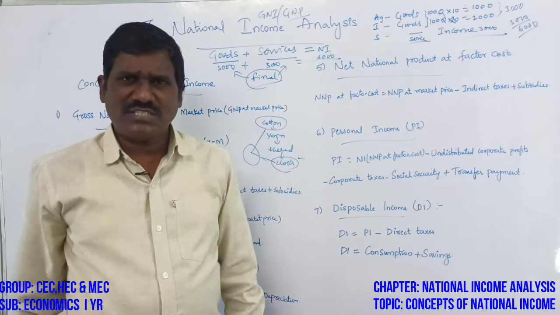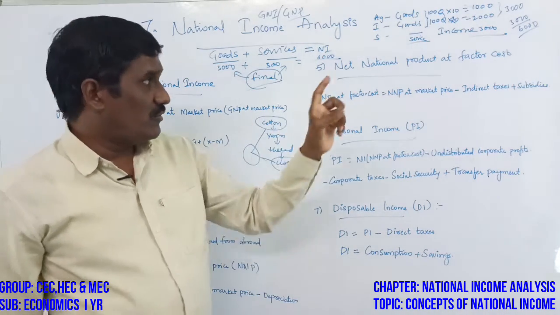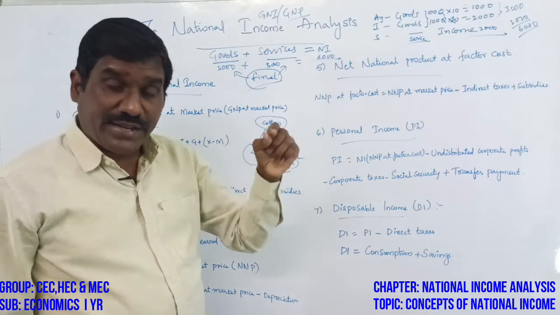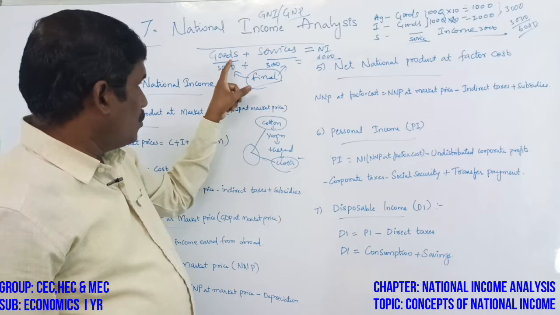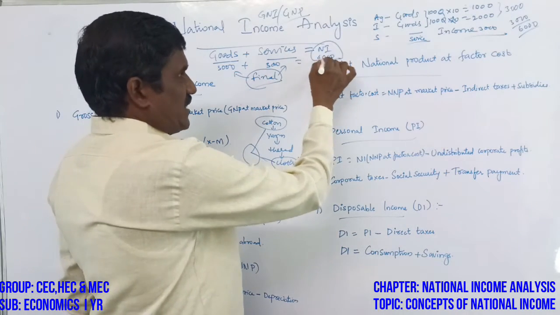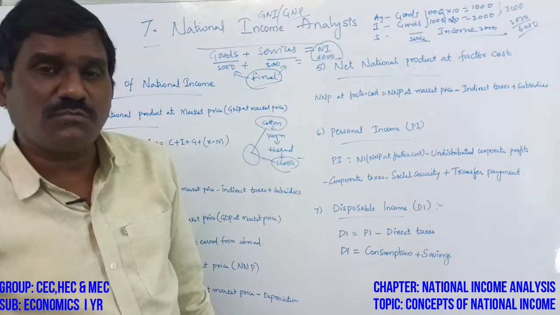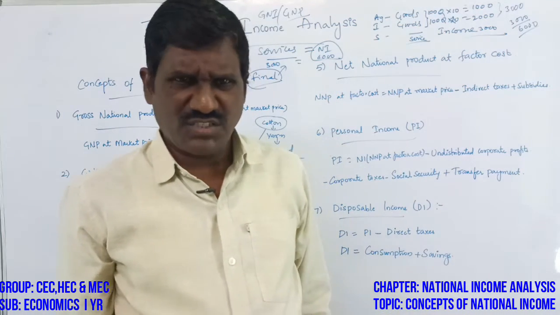Once again, let me say the definition of national income. The total, aggregate value of all final goods and services, produced by the total population of the country, is called the national income.